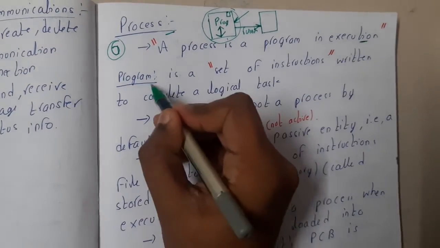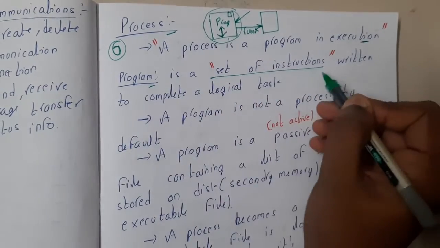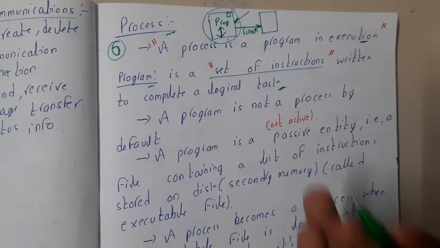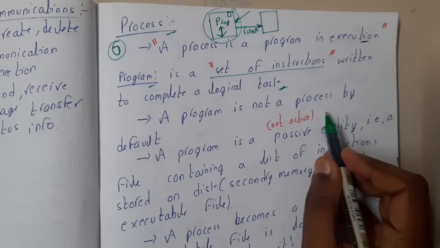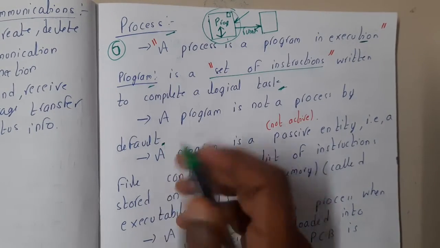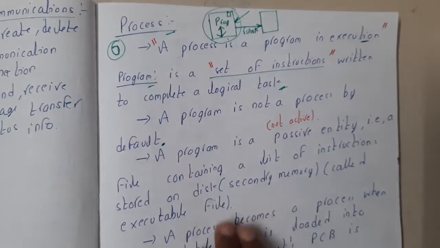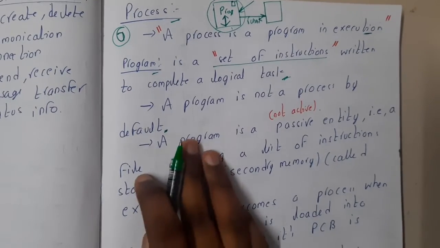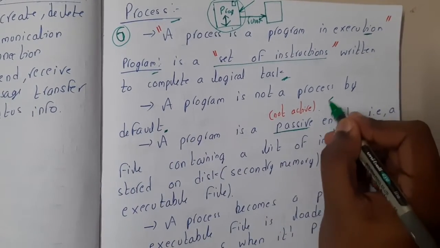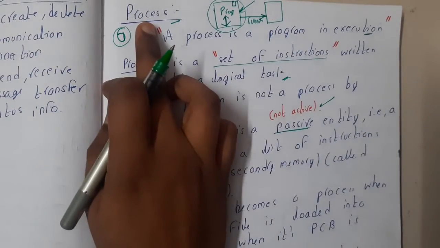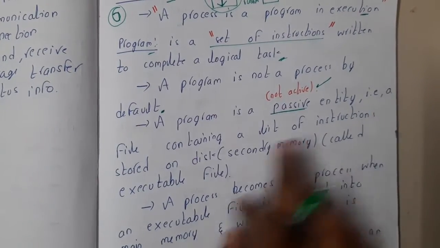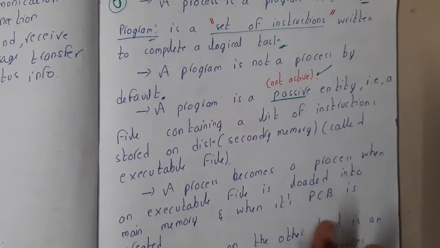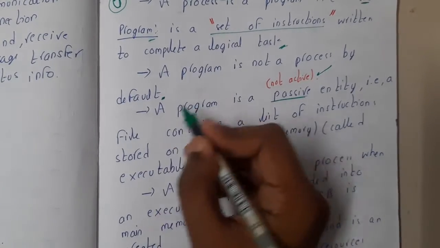So what is a program then? A program is a collection or a set of instructions written to complete a particular task or job. So a program is not a process by default. Why is it not a process? Because it is not running. While you are writing a program, it will not run. Once the program is done completely, you click the run button. So a program is a passive entity, meaning it is not active, whereas a process is an active entity. A program is a file containing a list of instructions stored in the disk, that is, secondary memory, called an executable file. It is not executing, and that is why it is called a program.